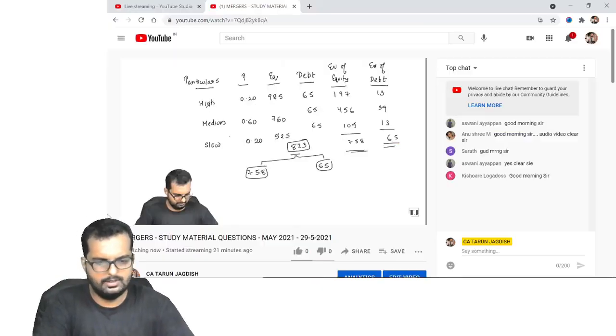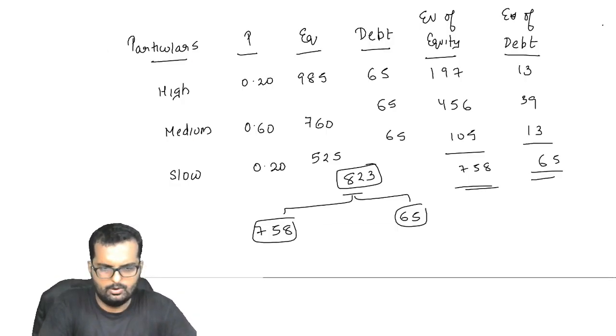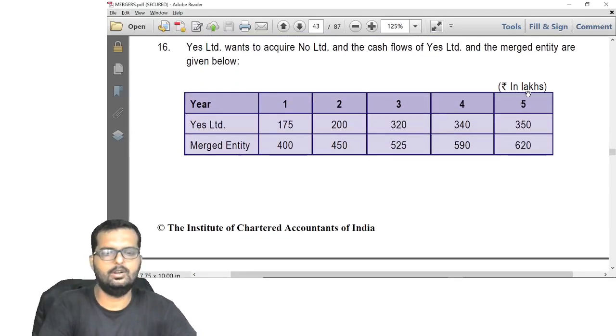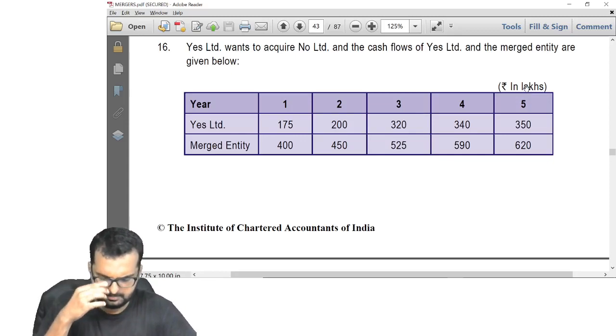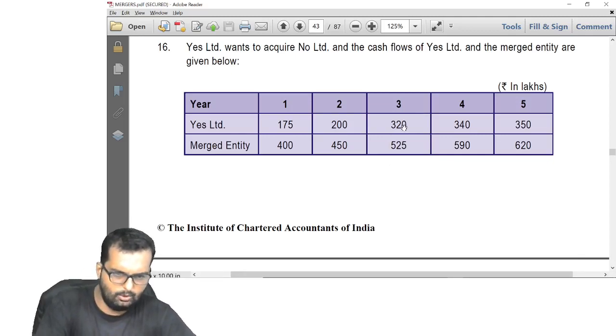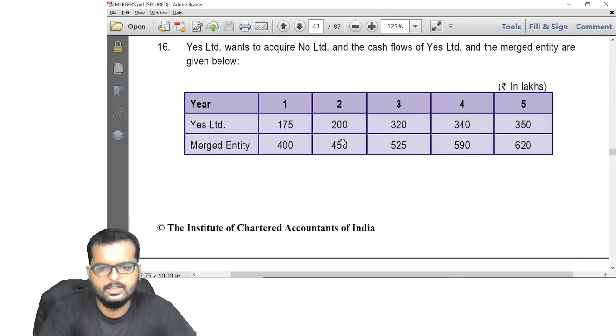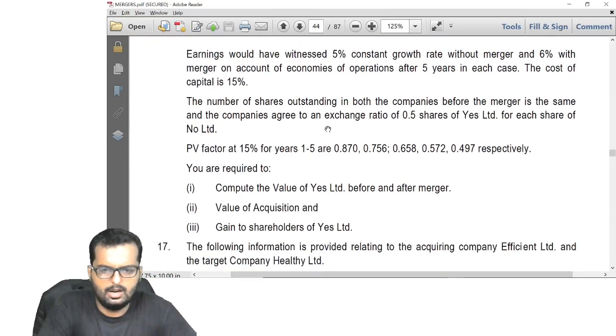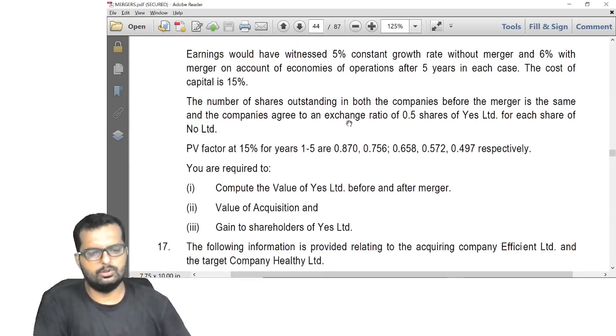Fine, friends. I believe you are done with this part. Can I go to the next one now? Okay, so we are done with this question, friends. Let us take question number 16 now. A question on business valuation. Can you read through it? There are two companies over here, Yes Limited and merged entity, and No Limited. They have given the cash flows of the merged entity. They have given the cash flows of Yes. Earnings would have witnessed a 5% growth rate without merger.